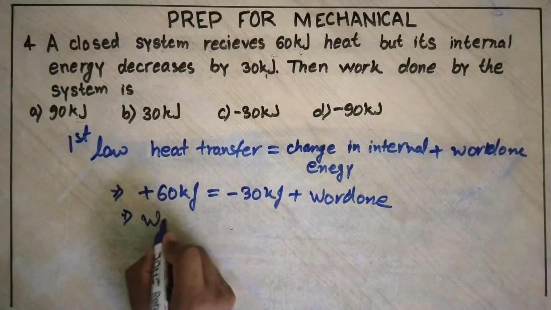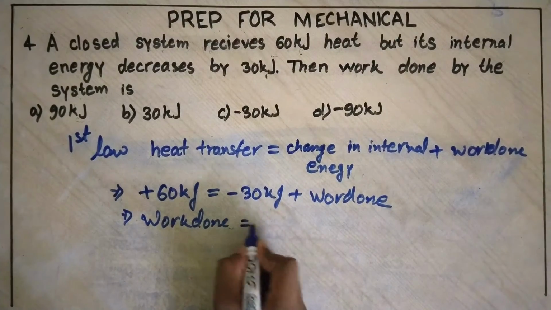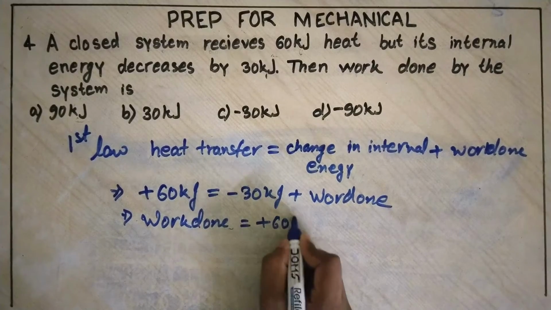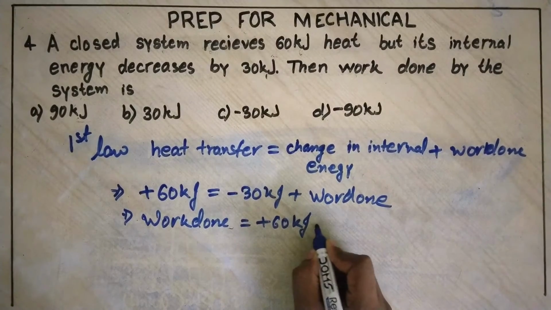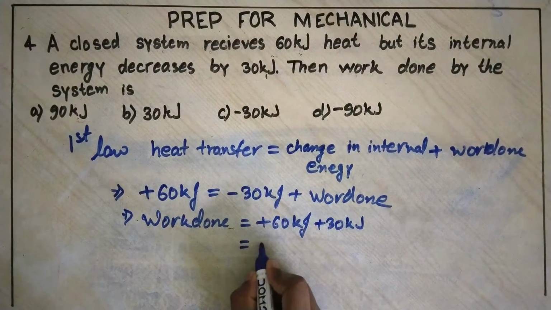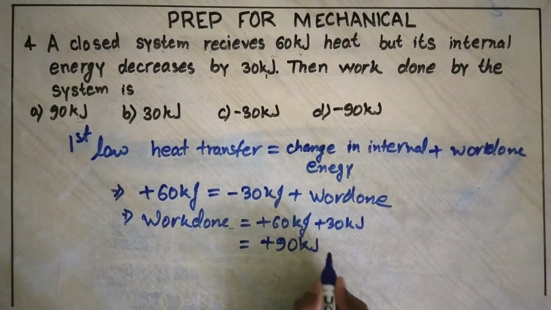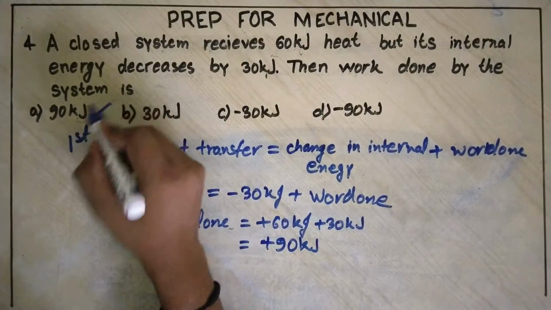So work done will be equal to plus 60 kilojoule plus 30 kilojoule. Work done is equal to positive 90 kilojoule. So the correct option is A.